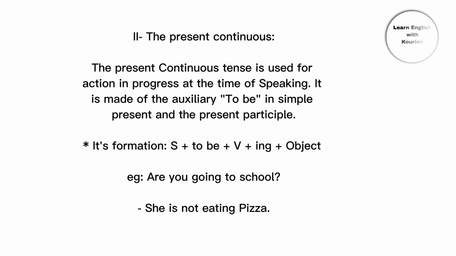The present continuous. The present continuous tense is used for an action in progress at the time of speaking. It is made of the auxiliary to be in simple present and the present participle. Its formation: S plus to be plus V plus ing plus object. E.g., are you going to school? She is not eating pizza.